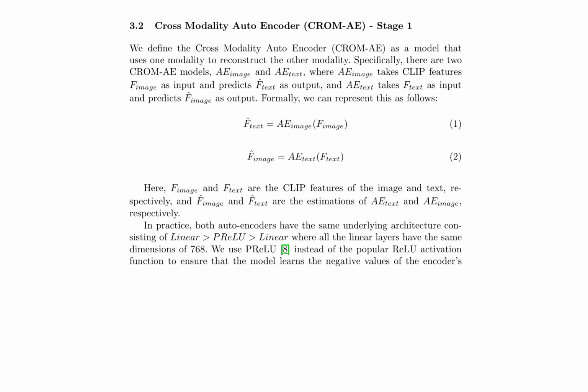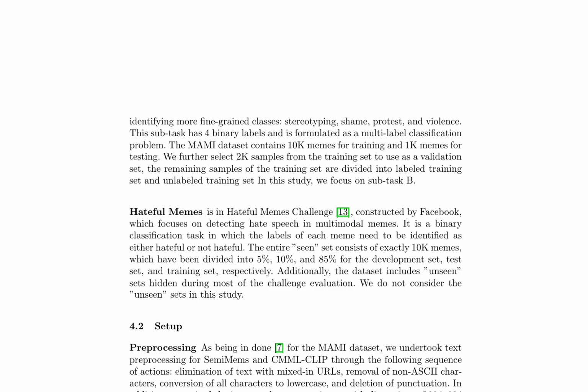In Stage 2, the RAWNCOOK model combines the strengths of the learned latent representation from CROMAE and the original CLIP features for classification. The model incorporates the encoder part of two pre-trained CROMAE models, freezes them, and extracts latent features from CLIP features. These features are projected to 256 length vectors, concatenated, and passed through a final linear layer to learn the classification target. The use of PReLU instead of ReLU in the decoder allows the model to learn from negative values in the latent features.